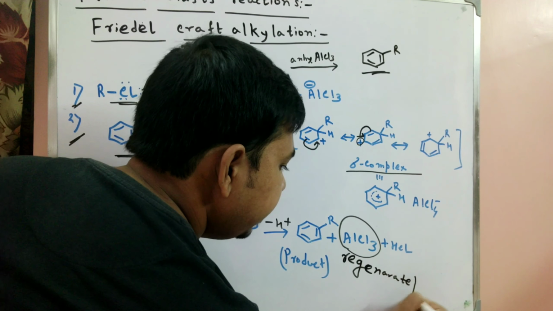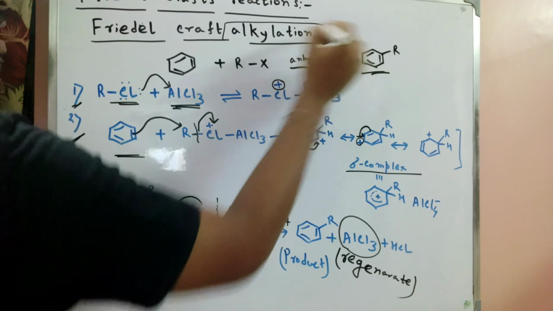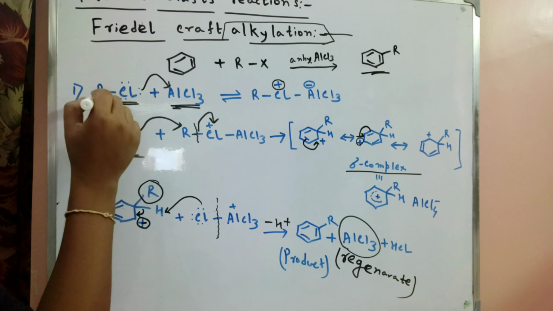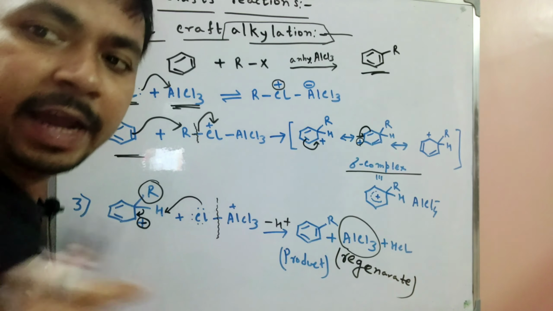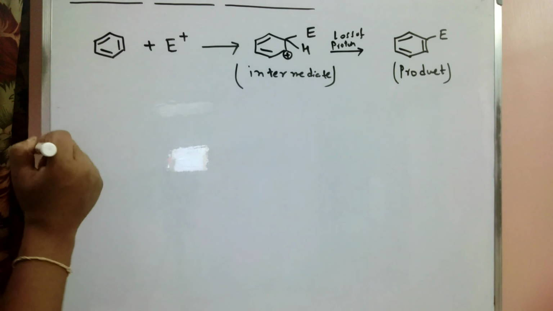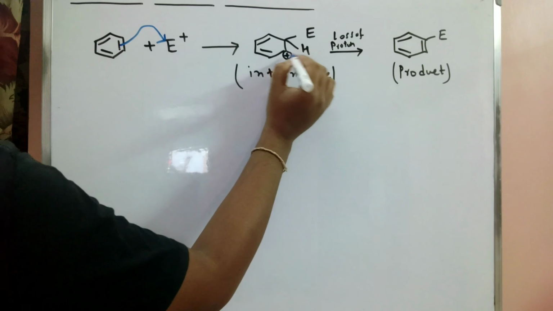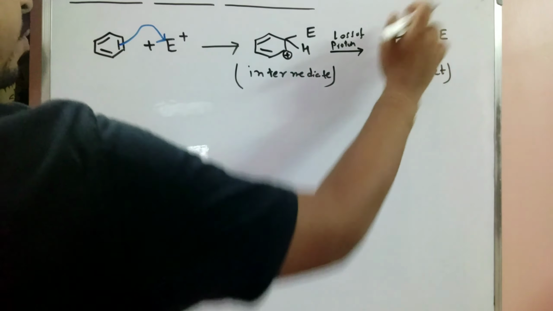So that is the mechanism of Friedel-Crafts alkylation. It is very, very important. Here one alkyl group is incorporated on that ring, and that is called the Friedel-Crafts alkylation reaction. In our reaction, we also showed that when the attack is possible, the plus charge is formed, which is called our intermediate, and the second step is the loss of a proton, giving this product.